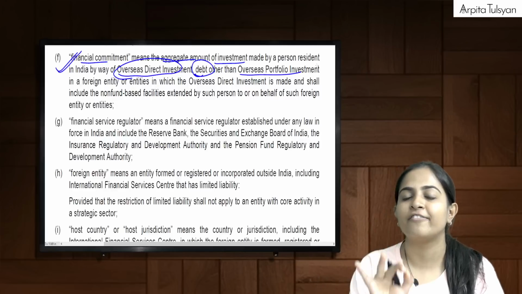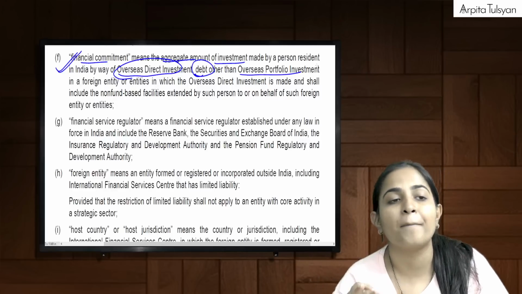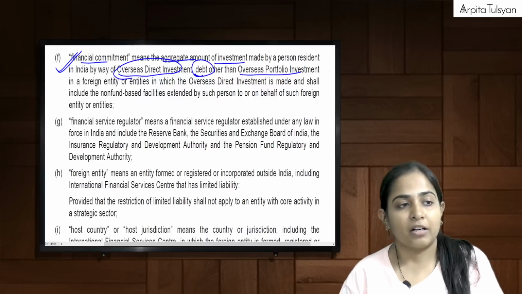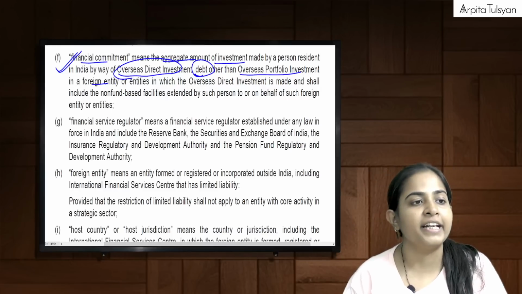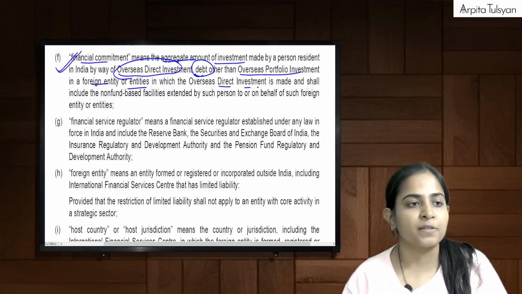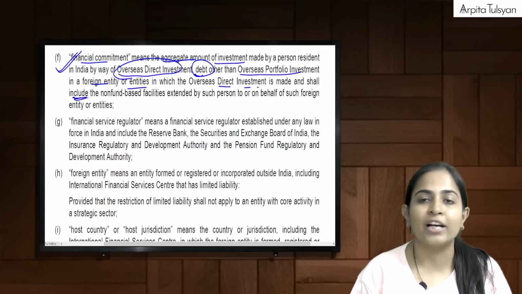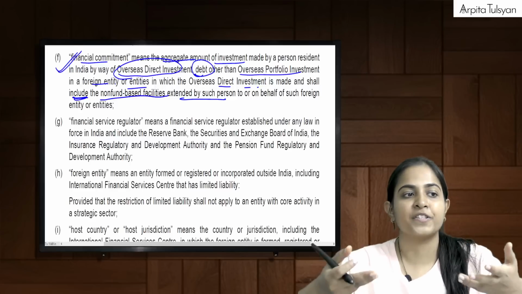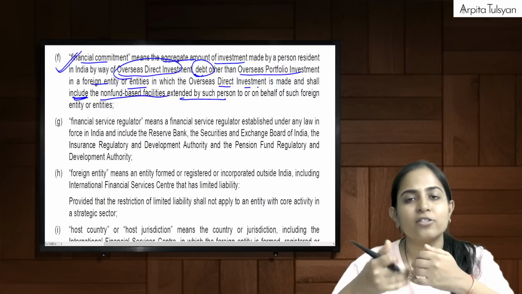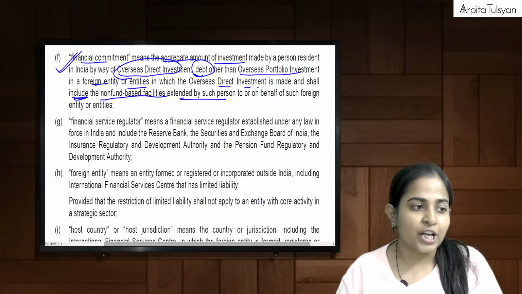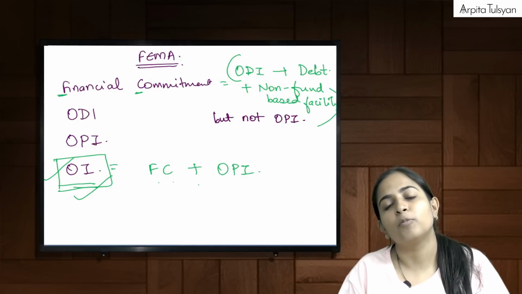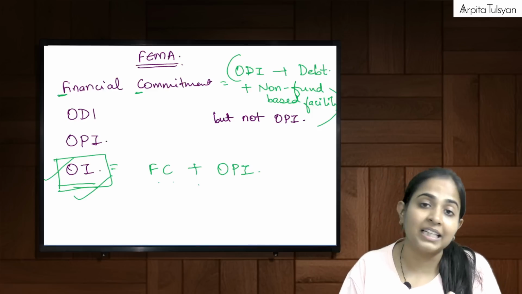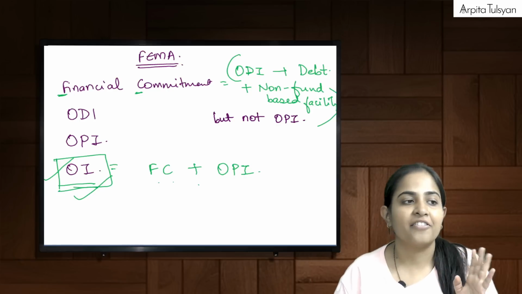Overseas portfolio investment does not form part of the financial commitment, whether in a foreign entity or an entity in which ODI is made, and it shall include the non-fund based facilities extended by such person to the foreign entities or on behalf of the foreign entities. So what is included in financial commitment? ODI is included, debt is included, but other than OPI, and non-fund based facilities.